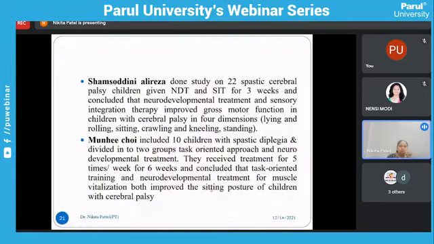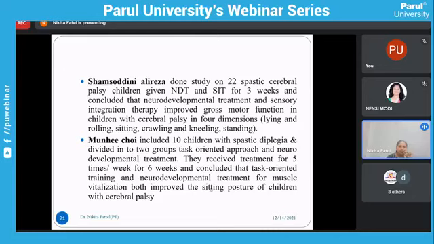So one of the evidence for this, Shamsoddini and Alizadeh did a study on 22 spastic cerebral palsy children, given NDT and SIT for 3 weeks, and concluded that NDT and SIT improved gross motor function in children with cerebral palsy in 4 domains. So in the GMFM there are domains: lying and rolling, sitting, crawling and kneeling, and standing. So you can see improvement in the domains.